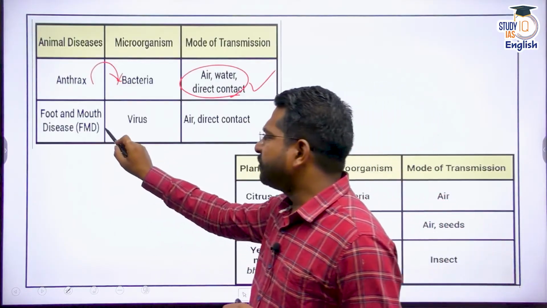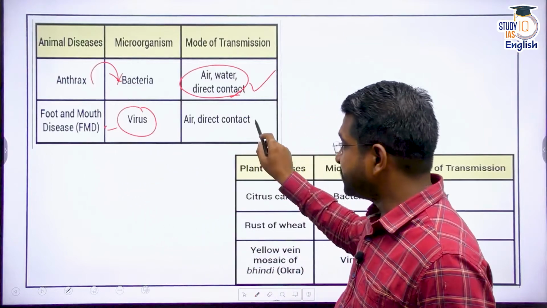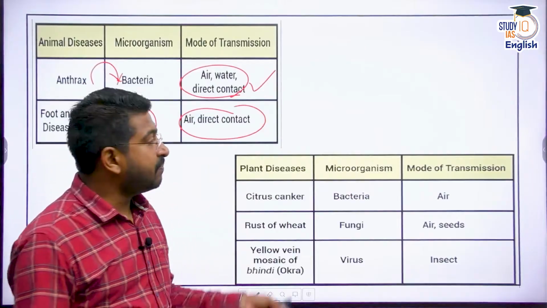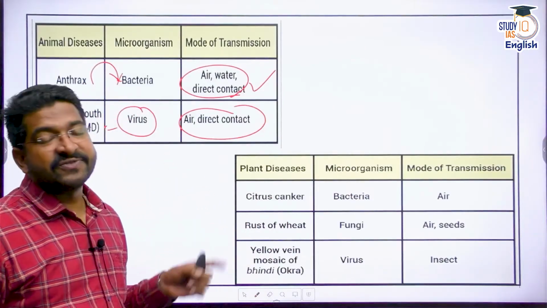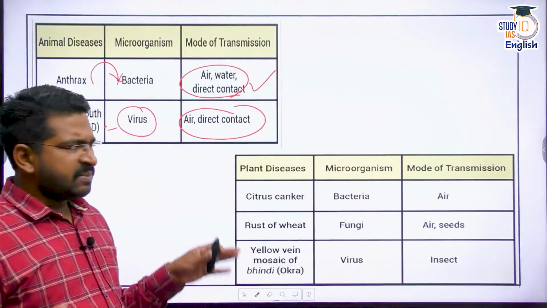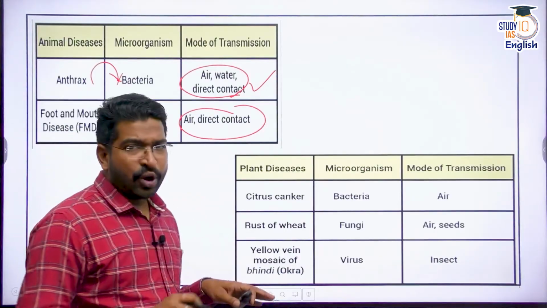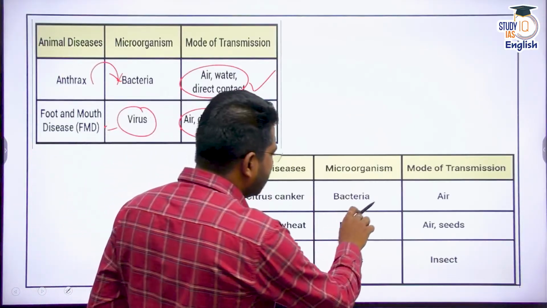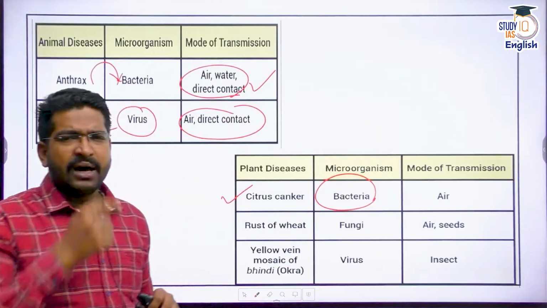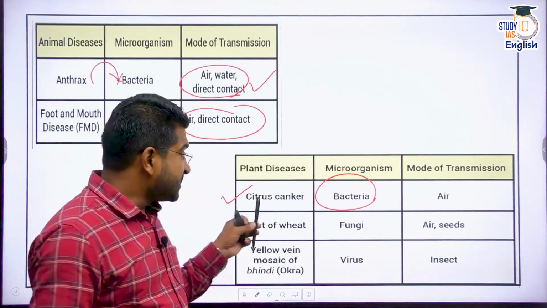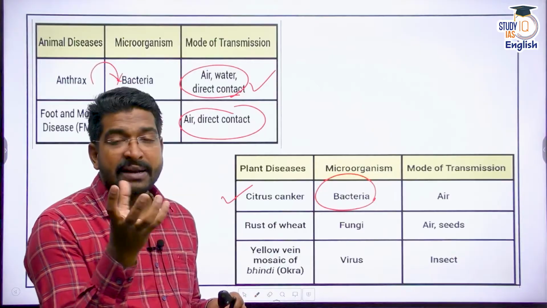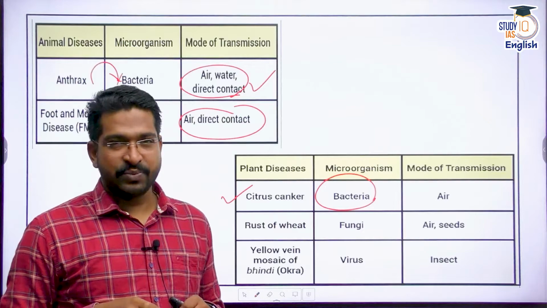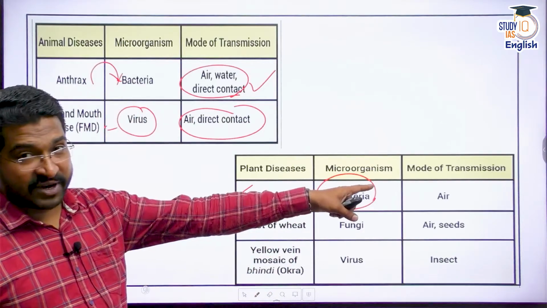Apart from that, there is foot and mouth disease, which is caused by the FMD virus, which is again spread through air or direct contact. Not just animals, not just humans, but even plants can get diseases from these microorganisms. Some of the microorganisms can be very helpful, but some do cause diseases, right? There is citrus canker. You must have seen there is a bacteria, Xanthomonas bacteria. It causes citrus canker. You must have seen it on lemon or oranges, where you get some sort of canker on these fruits, right? That is citrus canker. Its mode of transmission is again through air.